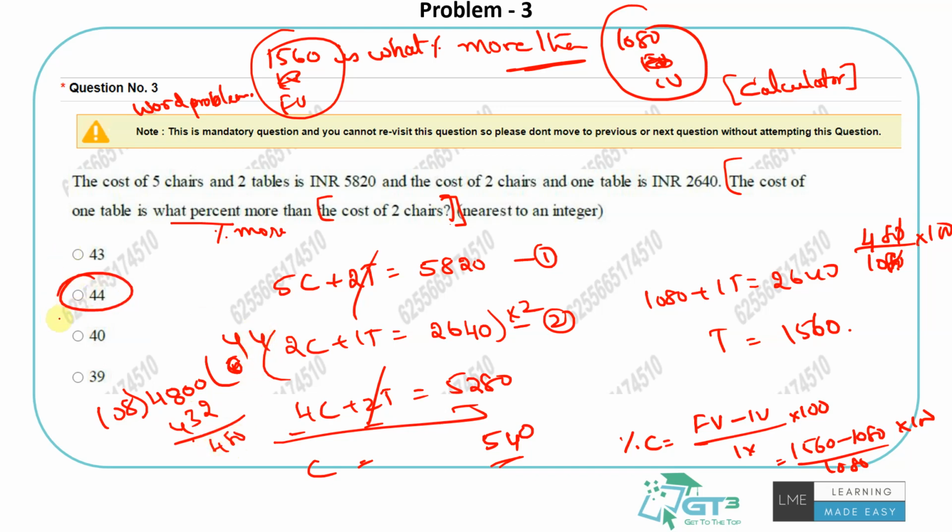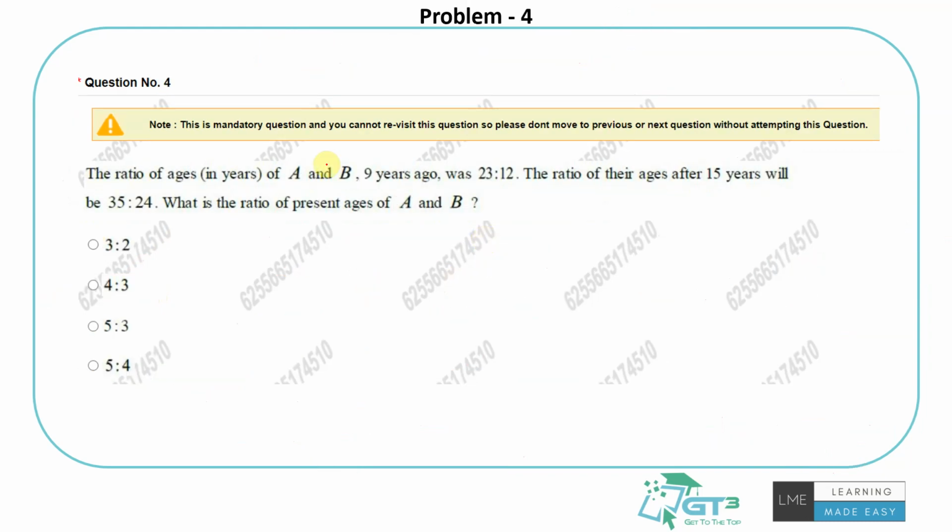It's 44%. I think that's the answer. Maybe if you are not comfortable, you could have used 480 by 1080 here. What is it? You would have gotten 0.44 something. You would mark 44, right? That's the only thing you can use, but don't use it for small things because you will just lose your time. So this one is on the ages.